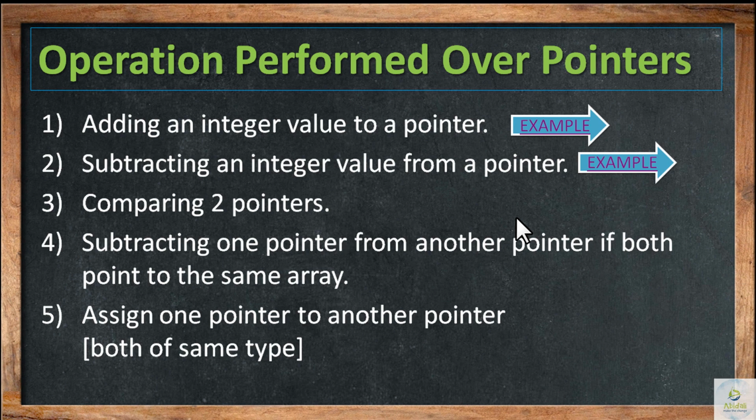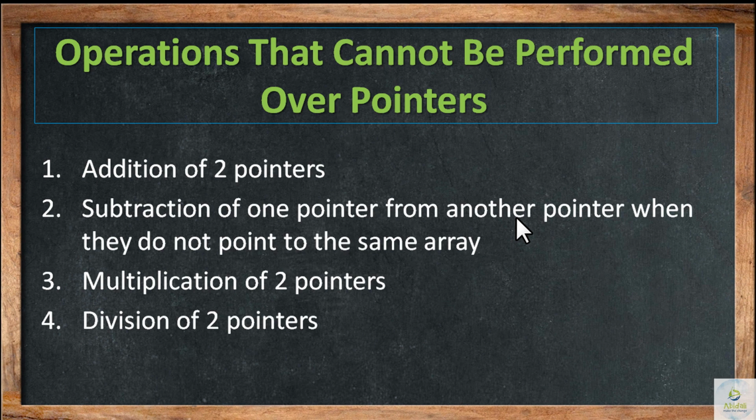In the same way, comparison of 2 pointers, that is, the values stored at 2 pointers, can also be done. Subtracting 1 pointer from another pointer can also be done, provided they are pointing to the same array or same type of array. Assigning 1 pointer to another pointer, we have already seen an example, can also be done if they belong to the same data type. That's about the operations that we can perform.